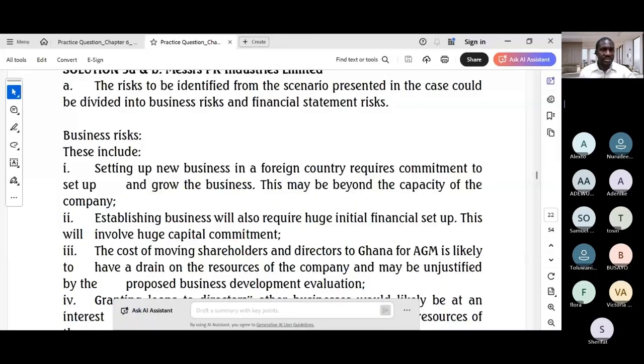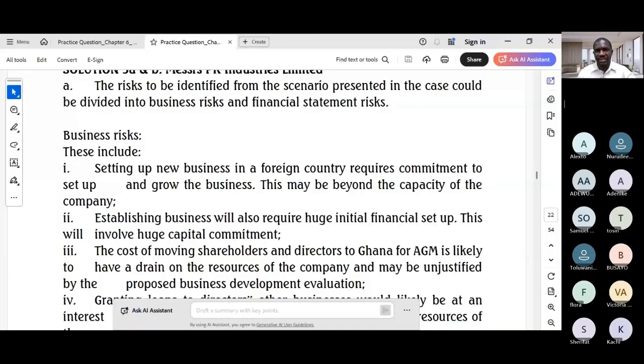And financial risk from the case talks about granting loans to related parties, directors' companies at potentially unfavorable terms, which could drain the company's resources. Then for strategic risk, expanding to a new country, Ghana, without a clear strategy or proper supplier base is a significant business risk. So those three, operational, financial, and strategic risk, come under business risk.